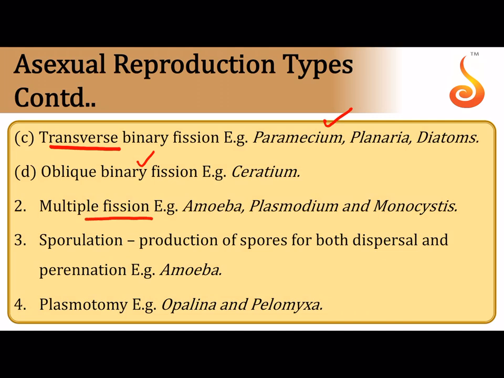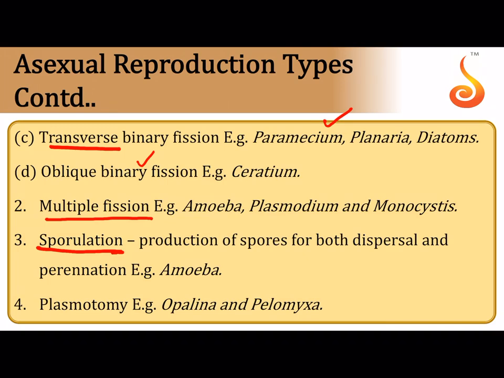Remember, in binary fission, division actually takes place resulting in one cell forming two cells. In multiple fission, one cell gives rise to more than two daughter cells, in amoeba, plasmodium and monocystis. During unfavorable condition, amoeba exhibits a phenomenon called sporulation, where it develops a three-layered cyst wall as an encystment, following which it produces amoeboid pseudopodiospores, which start living an independent life.